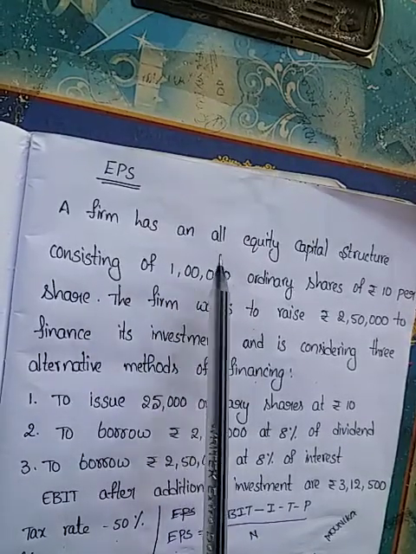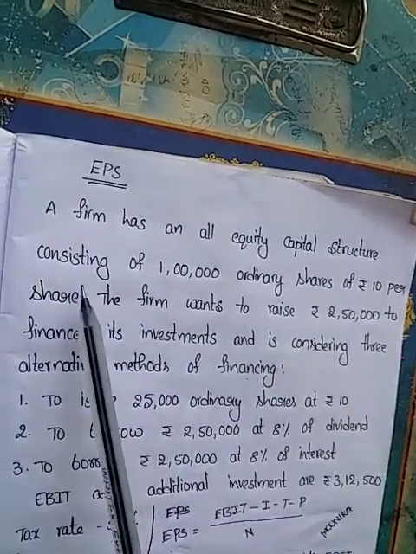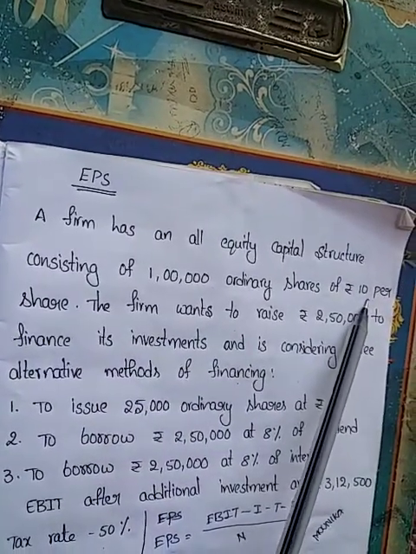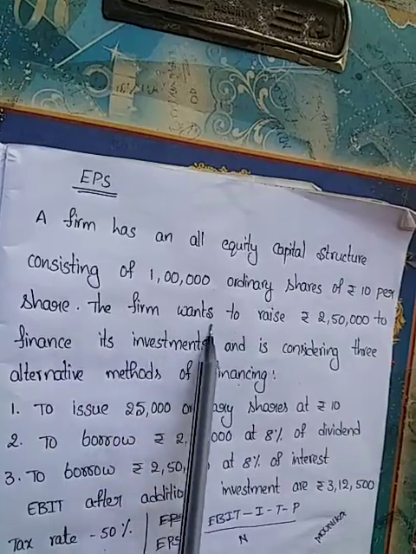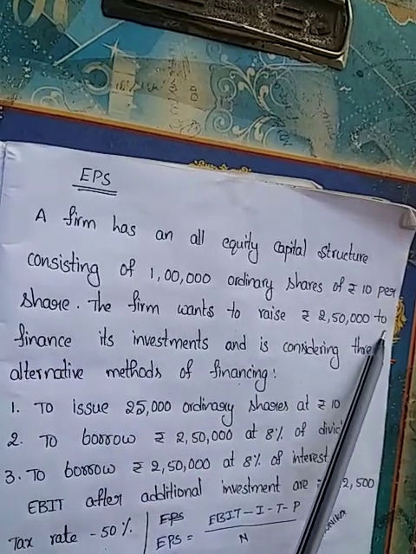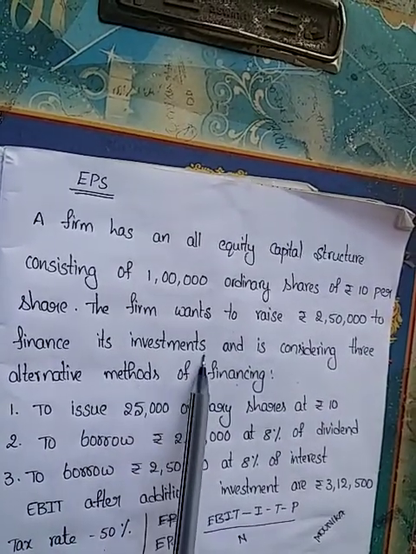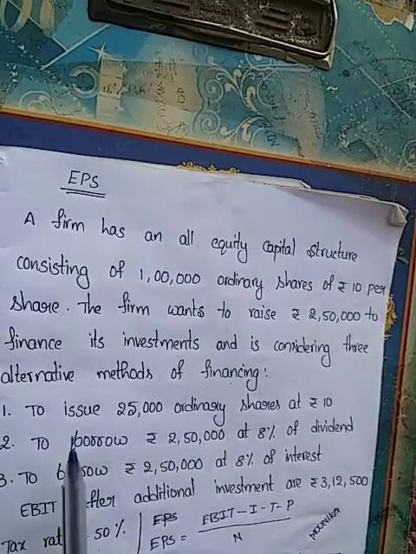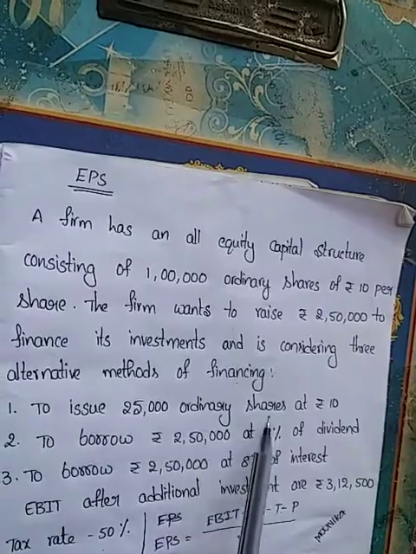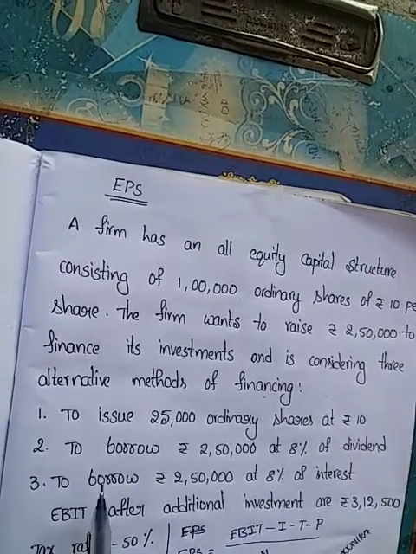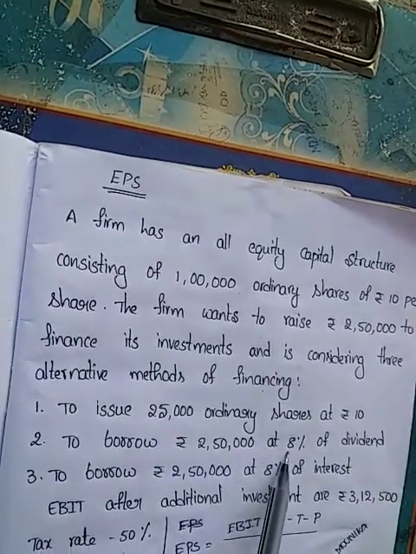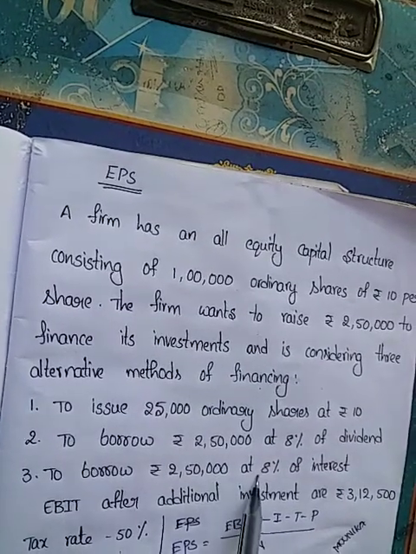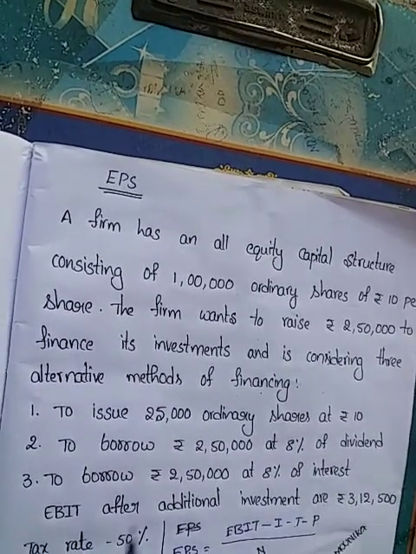A firm has an all-equity capital structure consisting of 1 lakh ordinary shares of 10 rupees per share. The firm wants to raise 2,50,000 to finance its investments and is considering three alternative methods of financing: to issue 25,000 ordinary shares at 10 rupees, to borrow 2,50,000 at 8% dividend, or to borrow 2,50,000 at 8% interest.